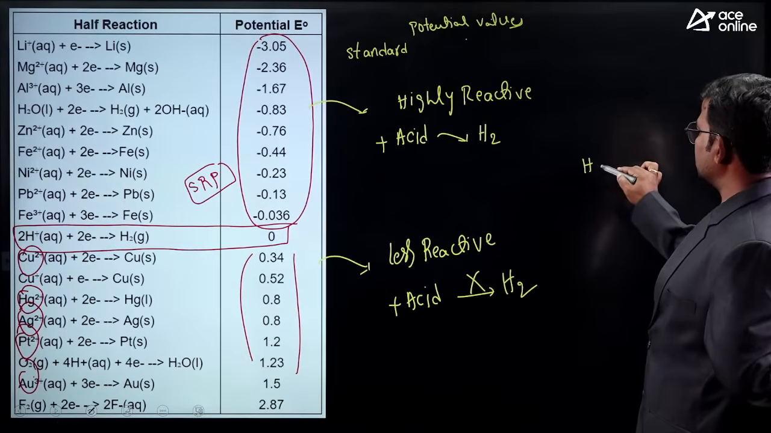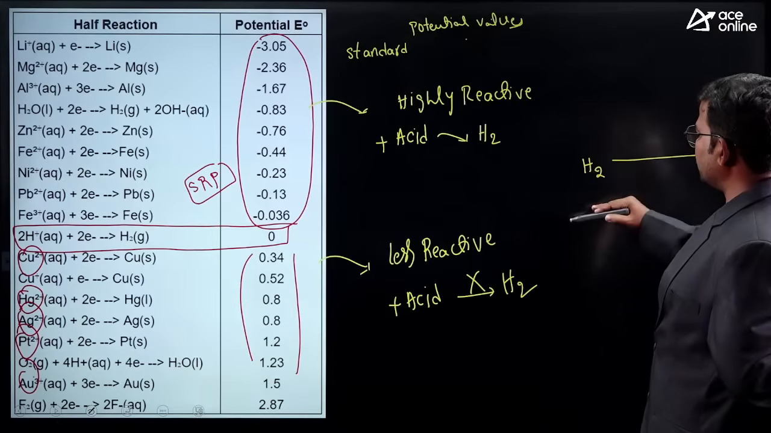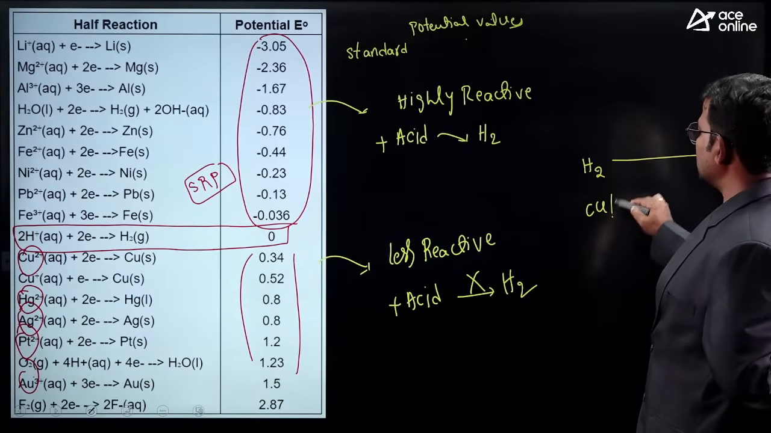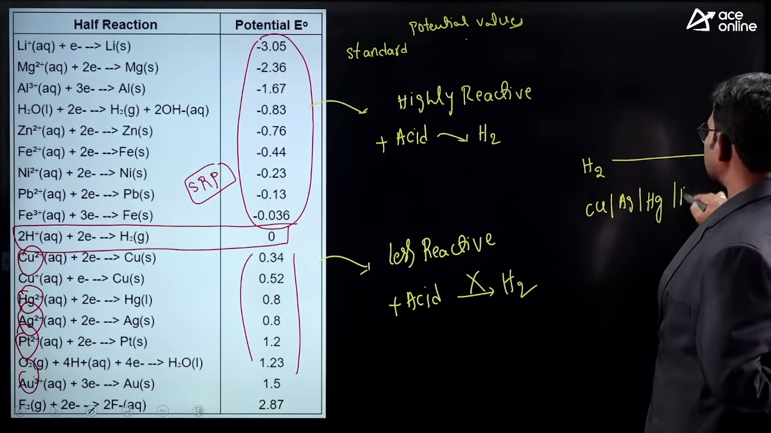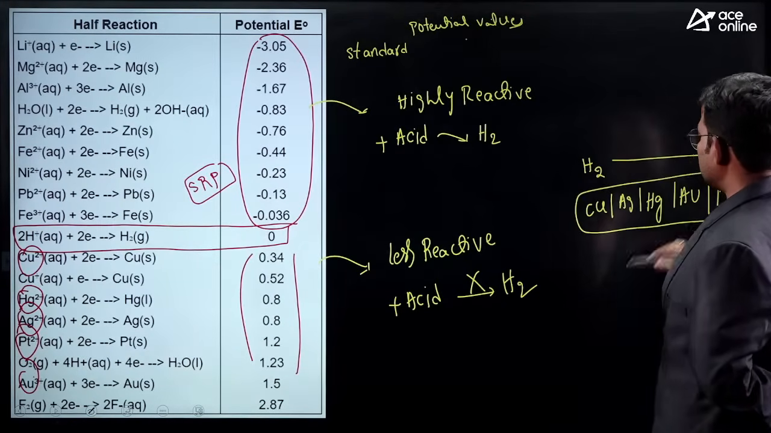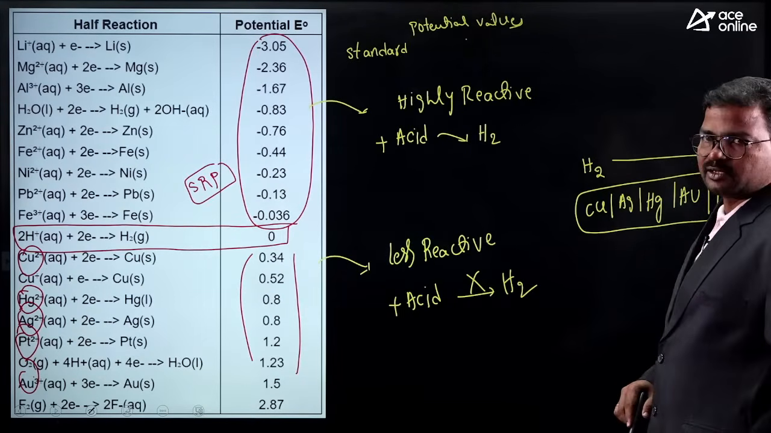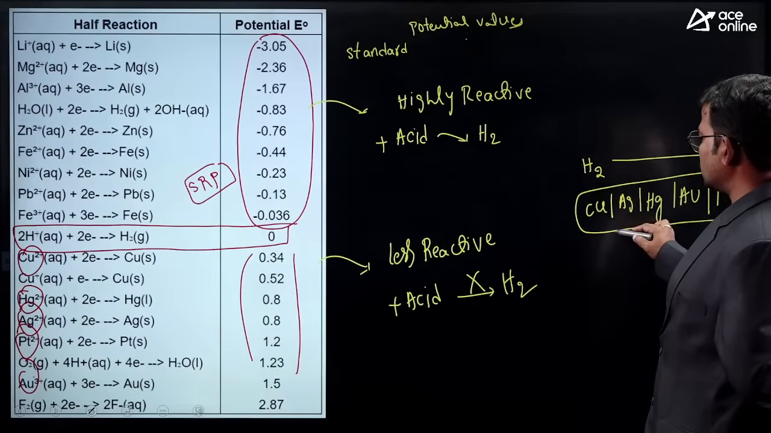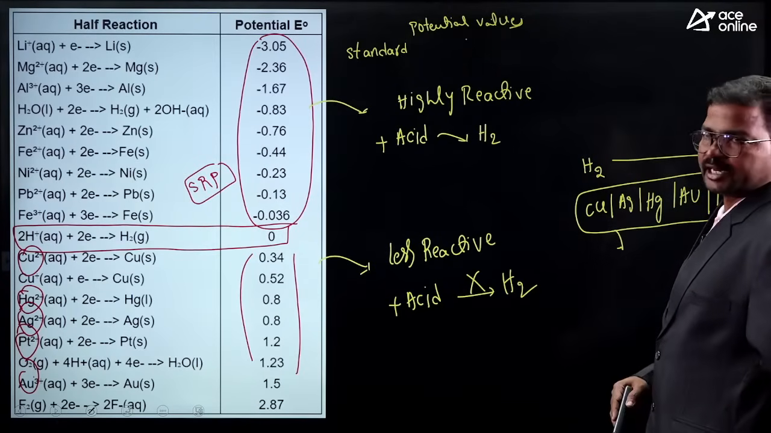Based on hydrogen, guys, we can conclude like this. Below hydrogen, what do we have? Copper, silver, mercury, gold, platinum. For these 5 elements, reactivity is very low, since the SRP values are completely positive. So if you add any acid, mostly we do not get hydrogen.